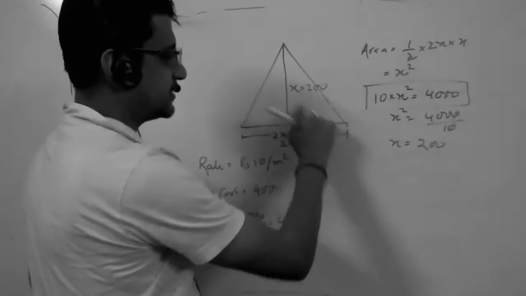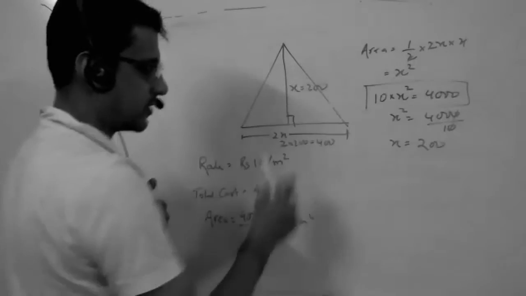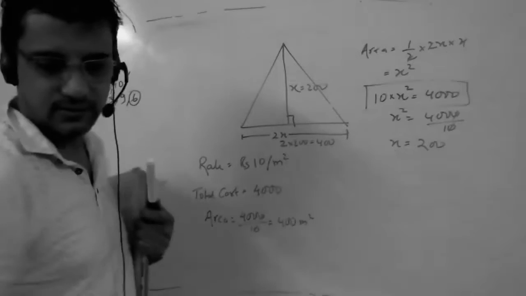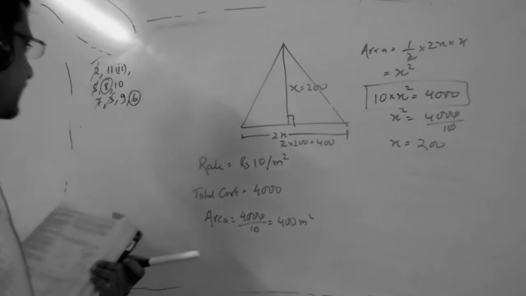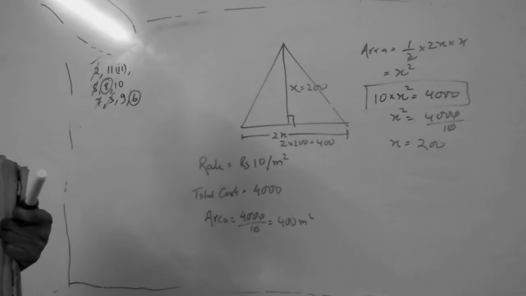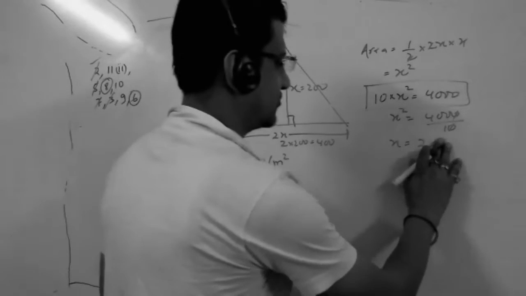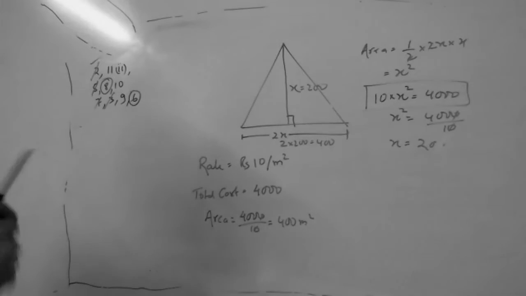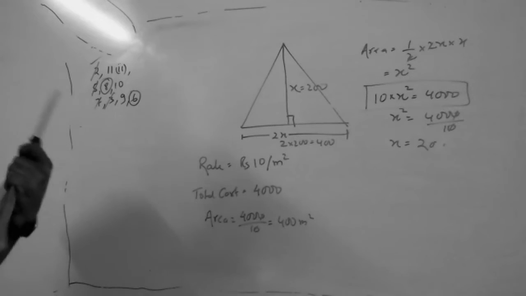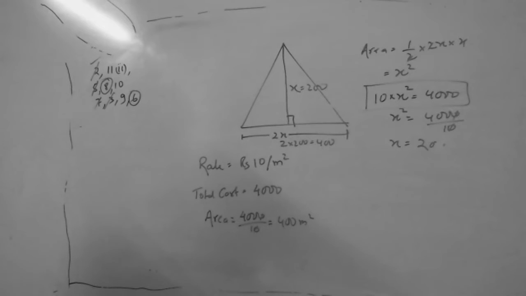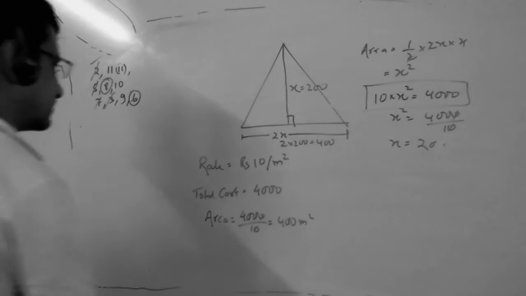The area here with base and height is 1/2 times 2x into x. So x square. So x square is equal to 400, and x is equal to 200. Correct? Yes, sir. Sir, if x square is equal to 400, then x will be 20. Sorry, x is 20. Understood, everyone? This type of question, when rate and total cost is given, how to find the area? Yes, sir. To divide.